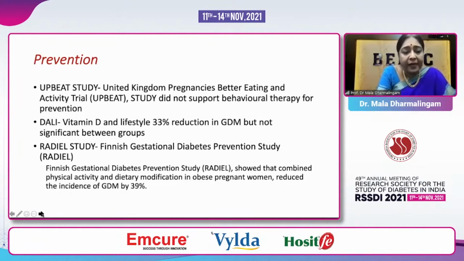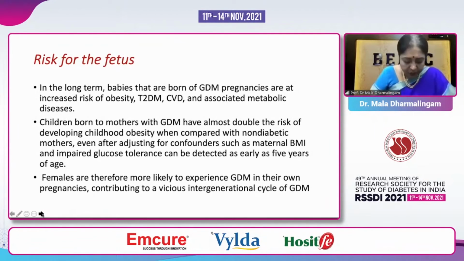This was a randomized study by the Finnish group, which did show an improvement, a 39% reduced incidence of diabetes as well as CVD, but it should be replicated because there's a lot of critical analysis on this, saying the population was not well represented. So we need more data. Now let's look at what happens to the fetus.